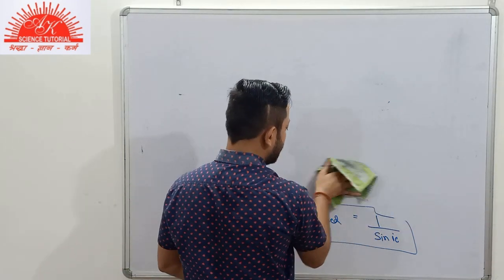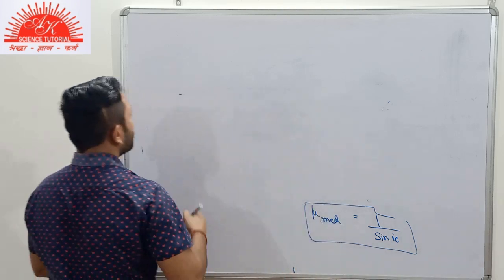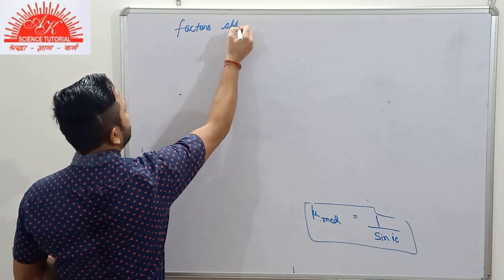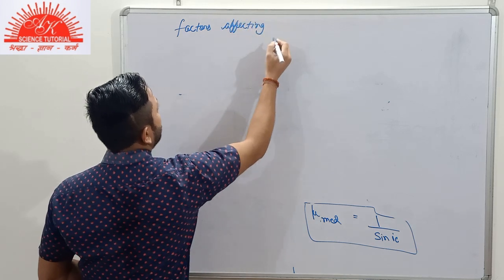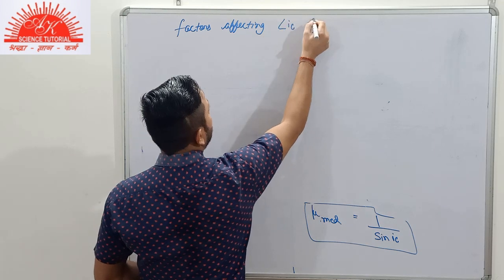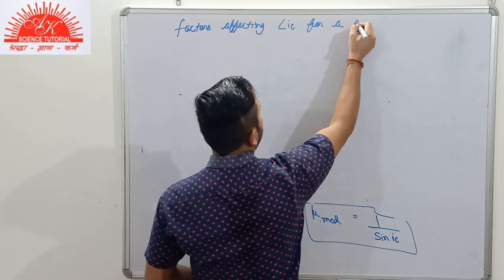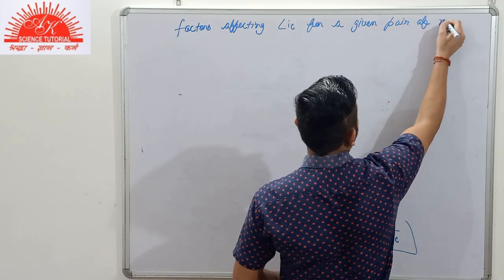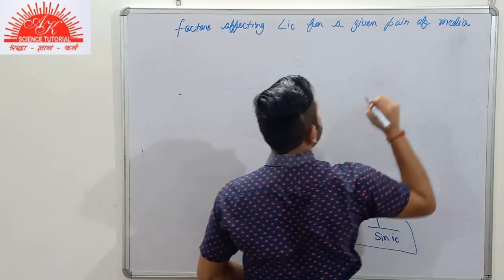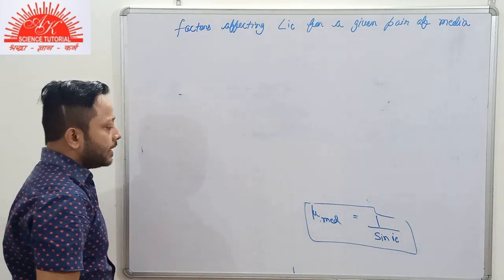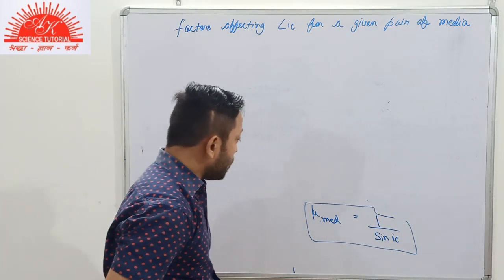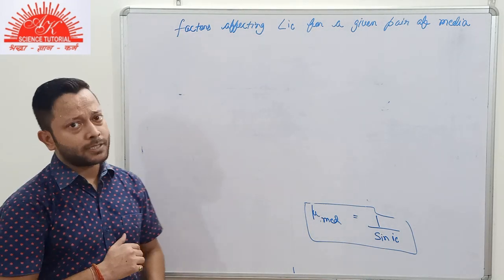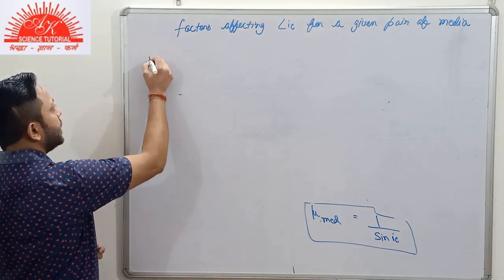I'll leave this expression here so that you can relate it. Factors affecting critical angle for a given pair of media. So here, if we know about this relation, then we need not memorize any of the factors. It's very simple. I'll explain it to you.